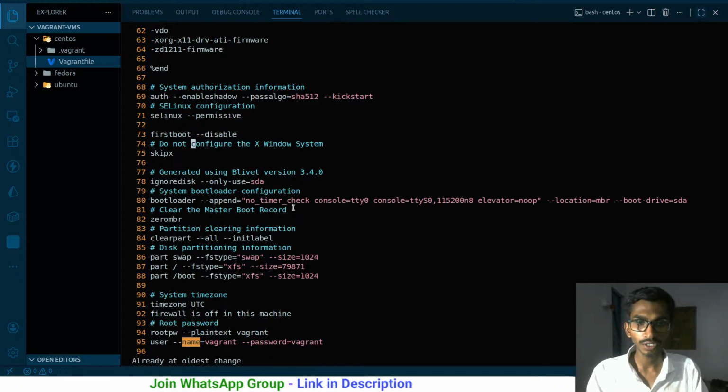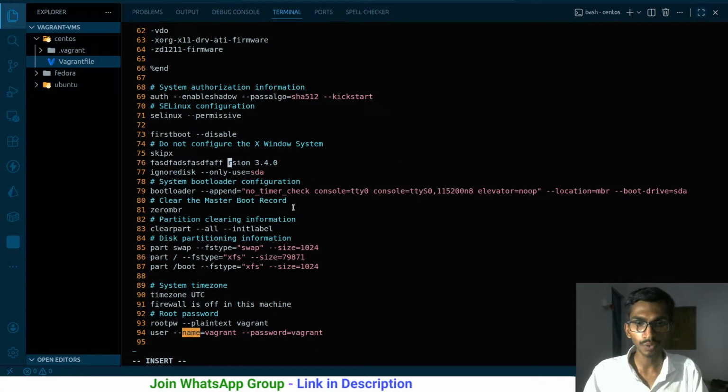Okay, let me undo everything. In the insert mode, you can just do anything. Suppose I click I, I am in the insert mode right now, I can simply write anything. So that has been written. And if I come back here and click backspace, it works as usual. And if you click delete, it will be deleted like this. So that's okay. It works as simple as that.